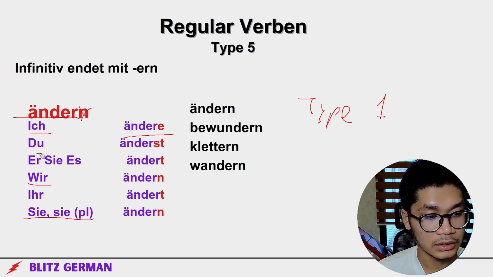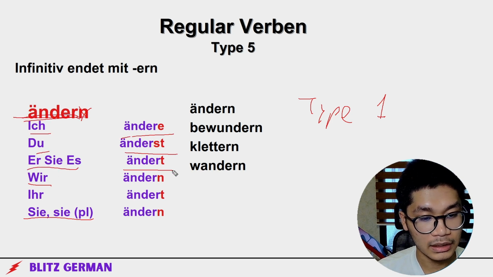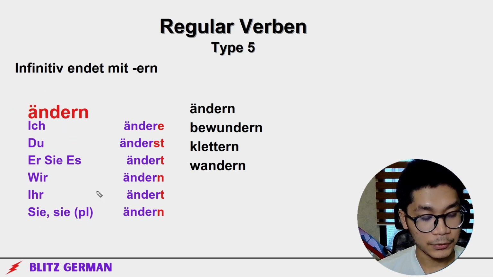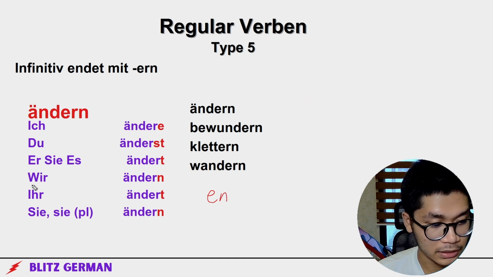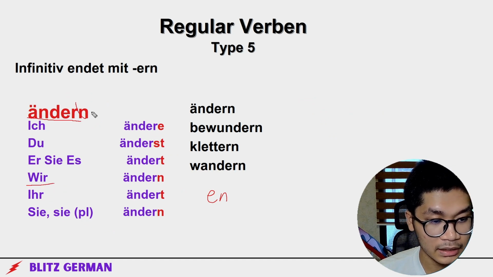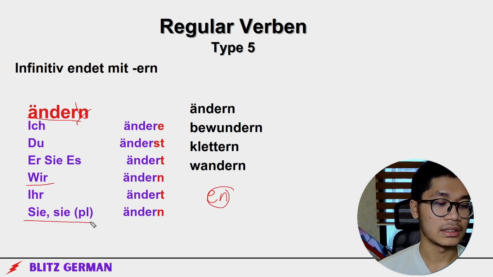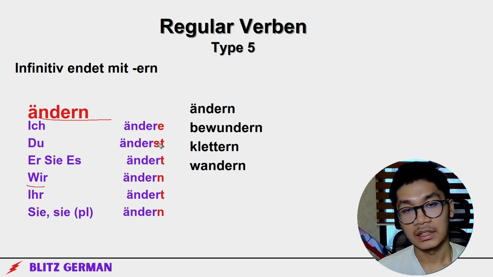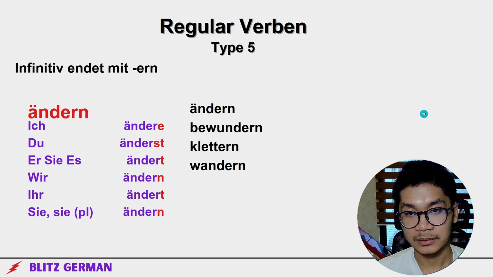Ich ändere, du änderst, er ändert, wir ändern, ihr ändert, sie ändern. If you memorize this wrong, like ändern with an a different ending, it's going to seem like a type, and that's wrong. So if you memorize this correctly, via the infinitive, this isn't a type. You don't even have to think about it.